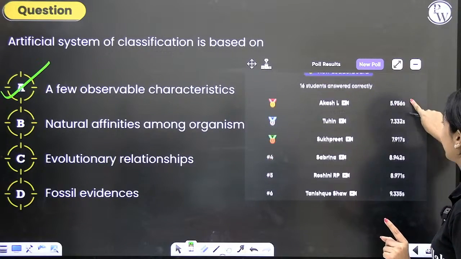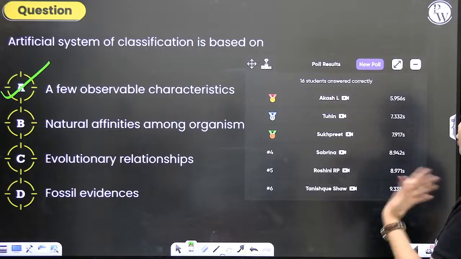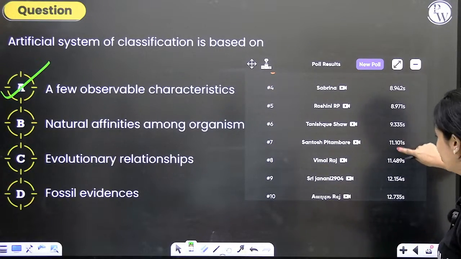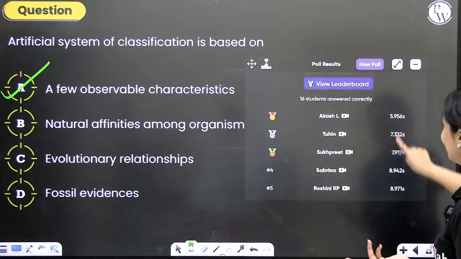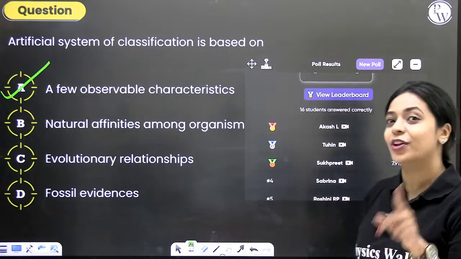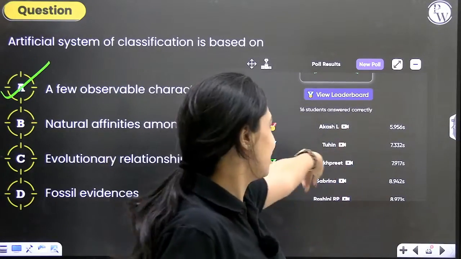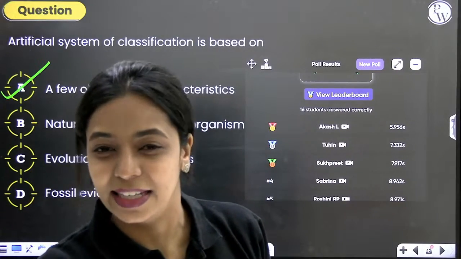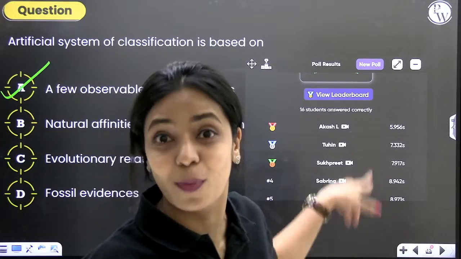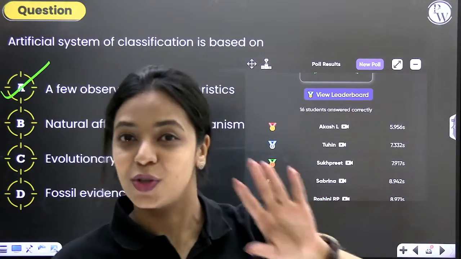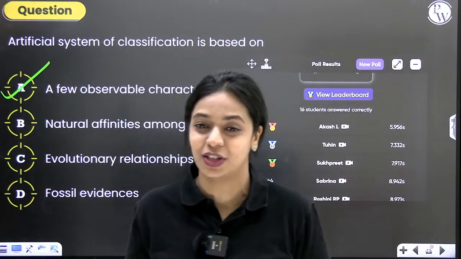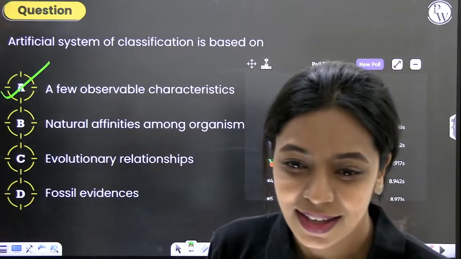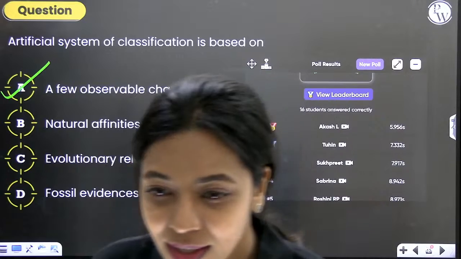On top of the list right now we have Akash, Tuhin, Sukhpreet, and then we have Sabrina, Roshni, Tanishk, Santosh, everyone else. All right. I can see after every question, whoever is on top of the list is changing. Among just 30-40 people who are watching right now, there's so much competition question after question. So you can imagine the amount of competition there will be in the actual NEET exam, right? There are 20 to 21 lakh students writing.